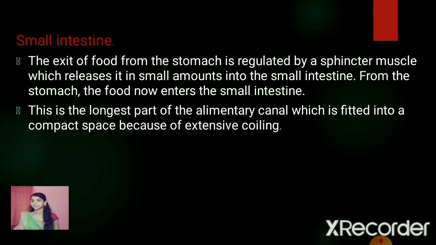We all know that cellulose is a carbohydrate which is very difficult to digest. So, herbivorous animals like cow and goat and other organisms which eat grass need a longer small intestine to allow the cellulose present in the grass to digest completely.